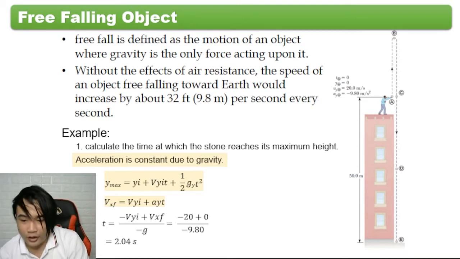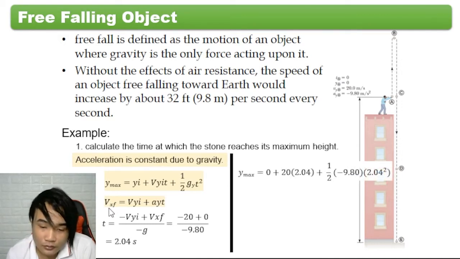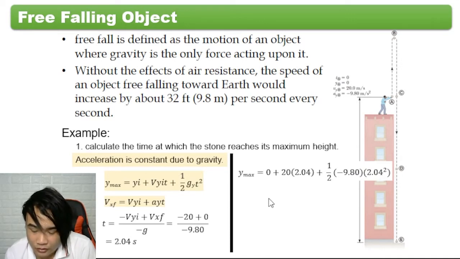So may tanong naman, paano kaya yung height nung stone na na-reach niya given the initial velocity of 20 meter per second. So meron tayo ditong y max is equal to initial distance, that is 0. Initial velocity, this is 20, and the time is 2.04, plus yung negative dahil downward direction 9.8, then yung time, that is 2.04 squared.